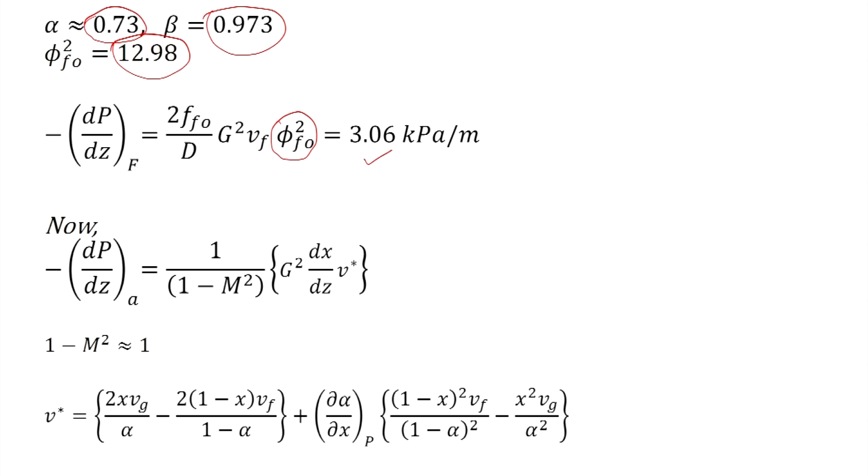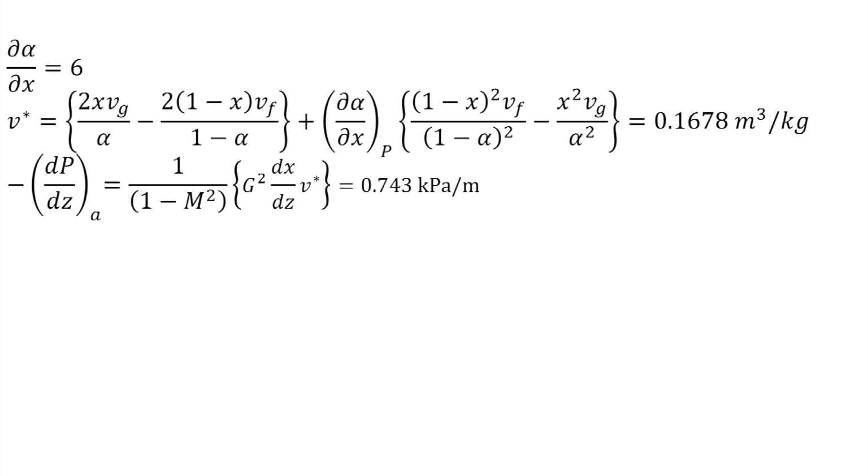Now, the pressure gradient due to acceleration has to be calculated, and it requires V star. So, to calculate V star we need the slope. So, again we look at the graph of alpha versus x for the corresponding pressure, and the slope of the graph at that point is nearly equal to 6.